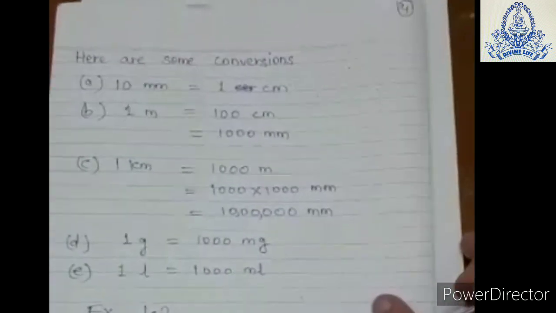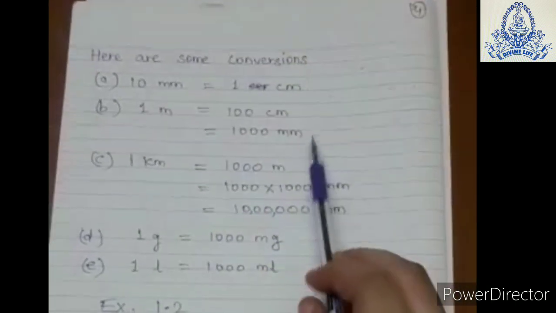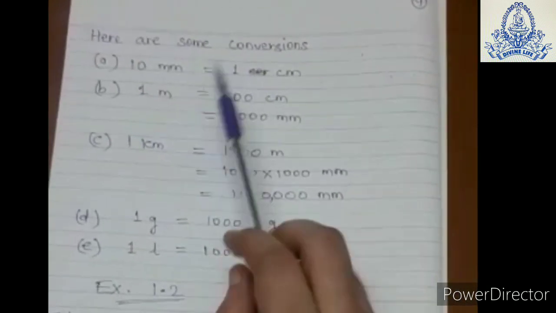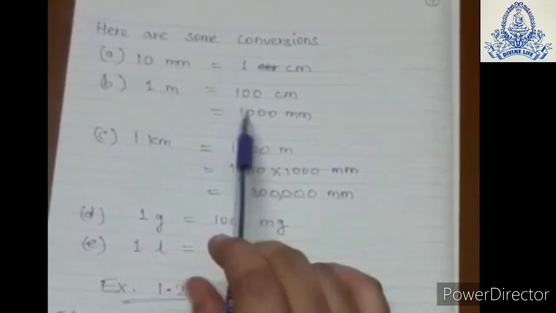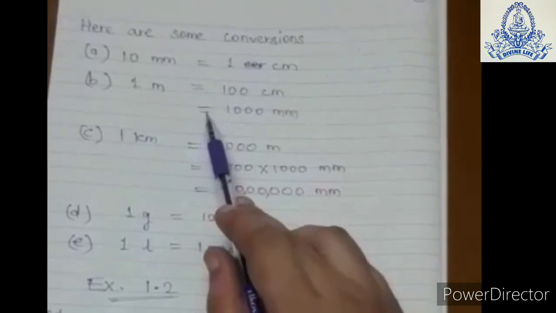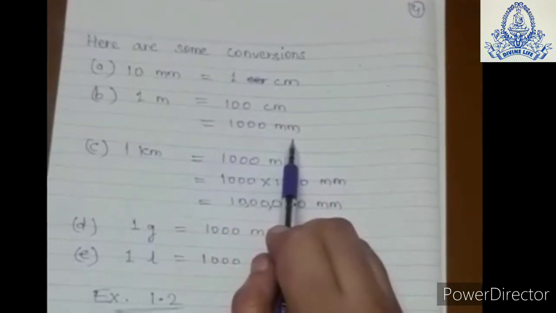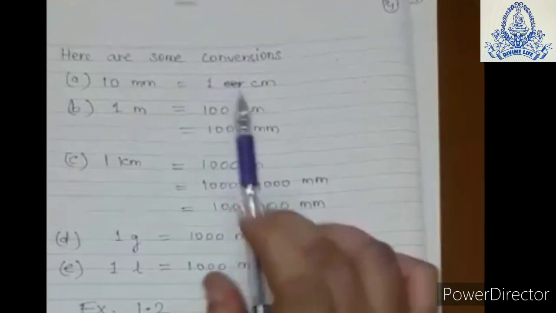Now see next. Here are some conversions. See, 10 millimeter is equal to 1 centimeter. 1 meter is equal to 100 centimeter. 100 centimeter means 1000 millimeter. 1 kilometer is equal to 1000 meter.